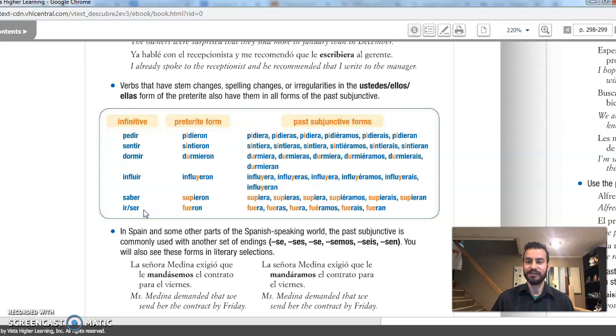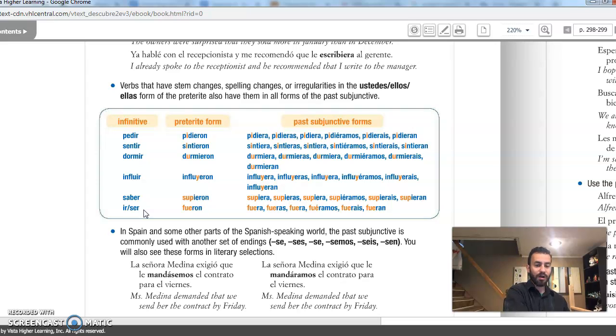So please take a look at the irregular conjugations in the preterite, because that might help you master the irregular forms in the imperfect subjunctive or past subjunctive. Because if you don't know the preterite well, you're going to have a little bit of a hard time conjugating that. And if you want to see the preterite, that is in chapter 3-1.